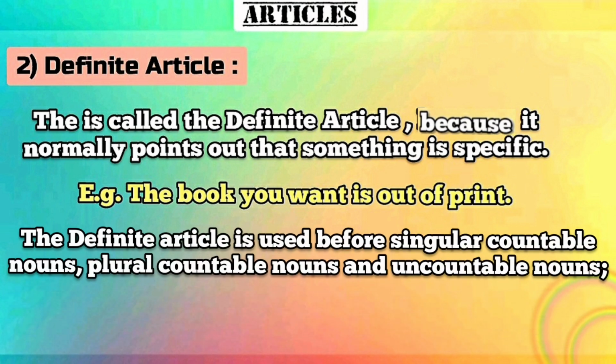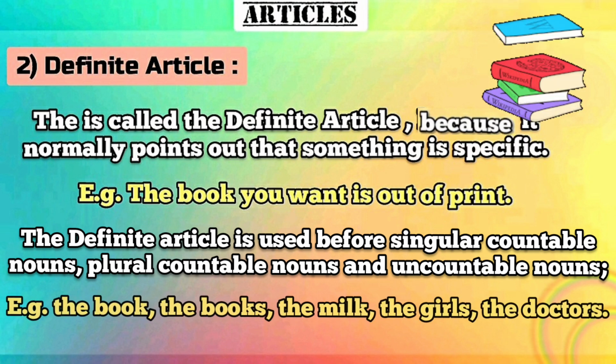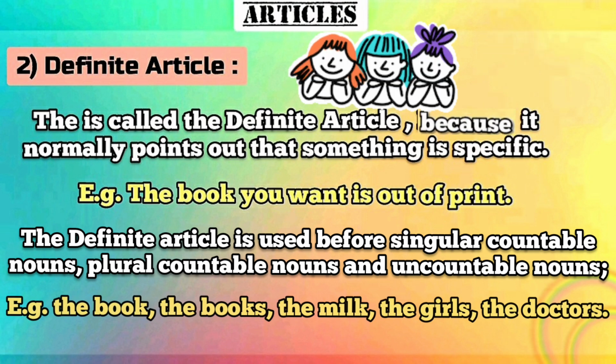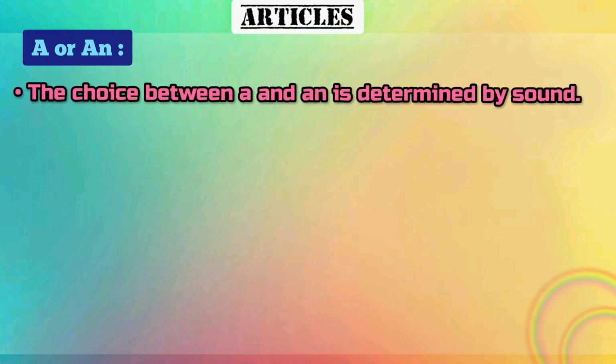The definite article is used before singular countable nouns, plural countable nouns and uncountable nouns. For example, the book, the books, the milk, the girls, the doctors. As we have learnt, there are two indefinite articles and we will not use both the articles before a single word. So the choice between a and an is determined by sound.